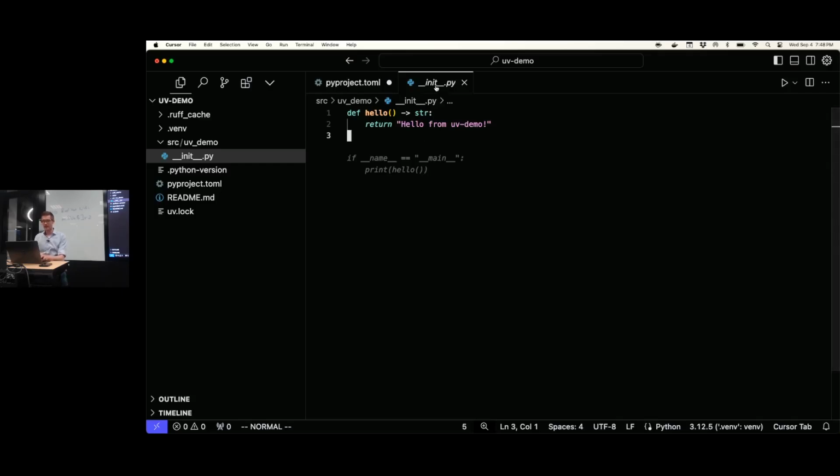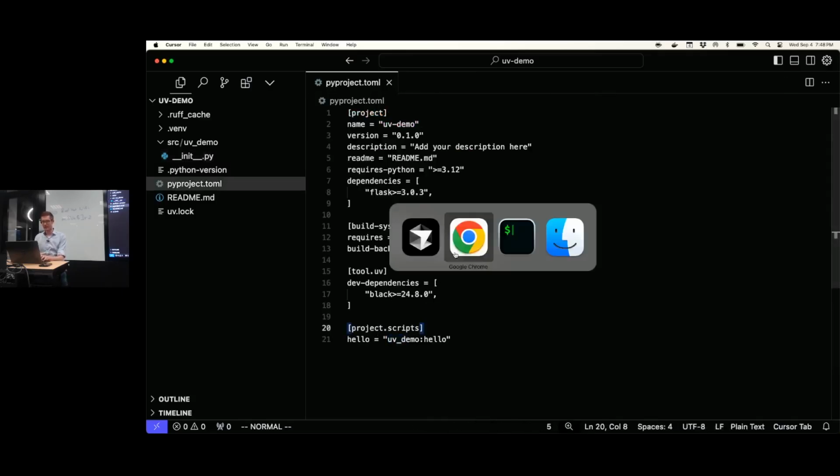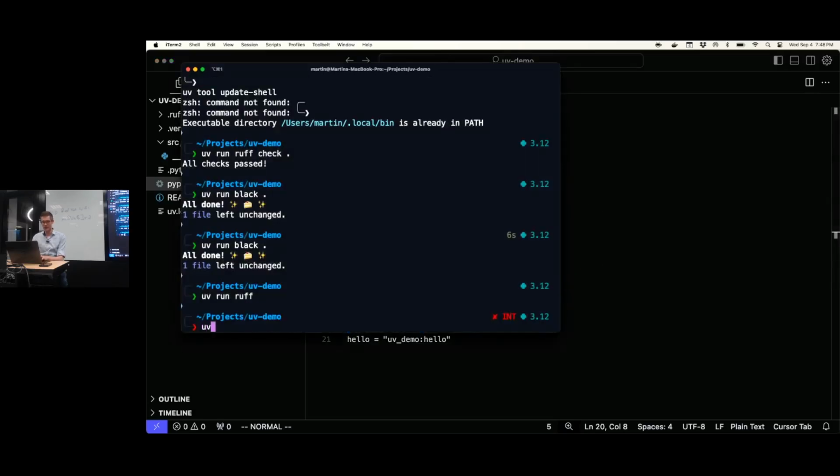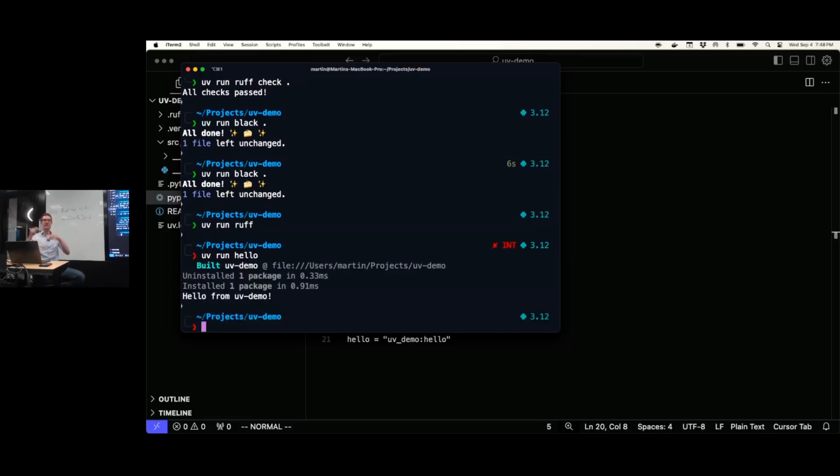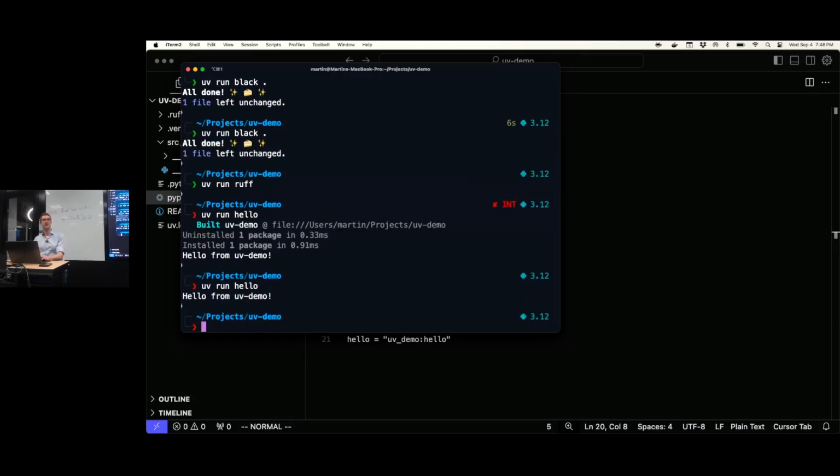So now this will be available as a script, so I can now do uv run hello. Yeah, so if you're building a library and you constantly want to test your library in your terminal, you just give it a name, you point it to the correct function, to the entry point of your script, and now you can always uv run hello, and then it's going to run that code, okay?